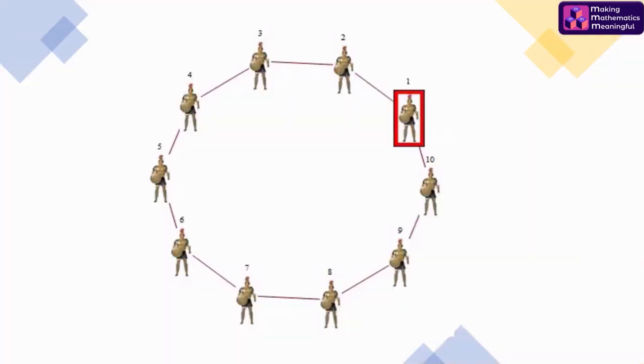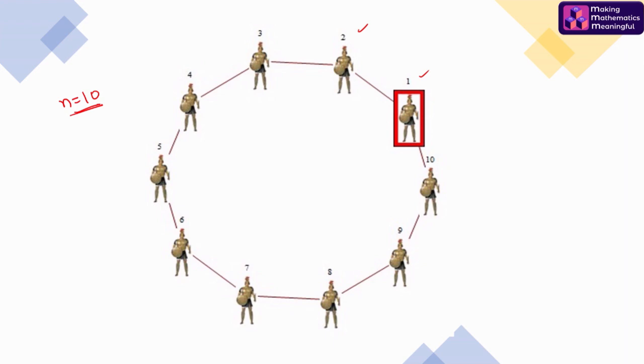To understand this problem, let us assume that initially there are only 10 persons. So persons 1, 2, 3 and so on are standing in a circular manner as shown. Let's begin with person 1, who has the gun, and we assume that there is an unlimited supply of bullets.